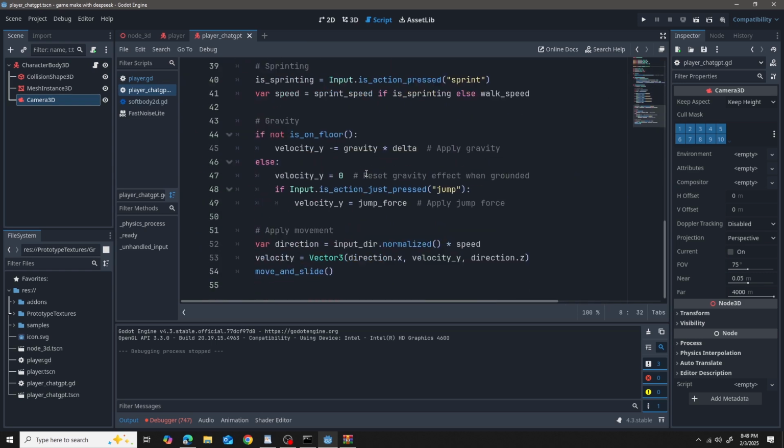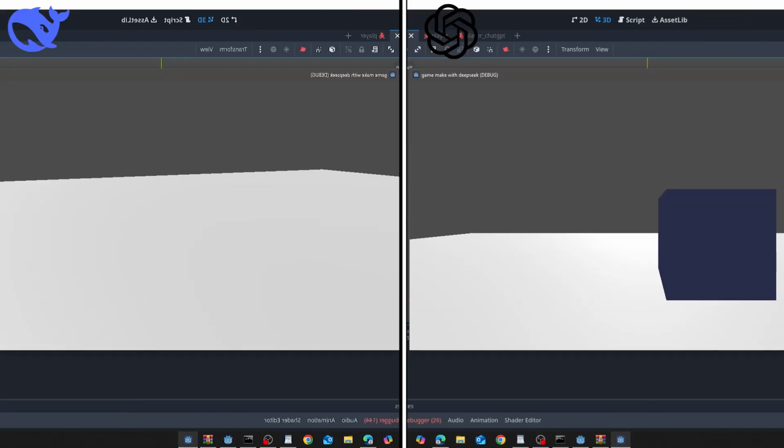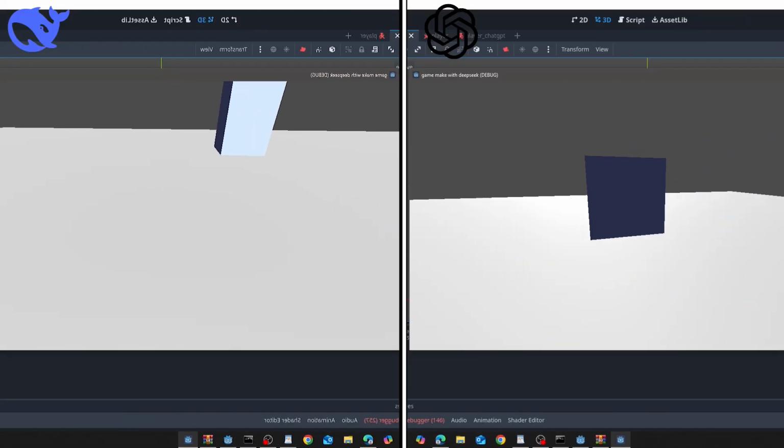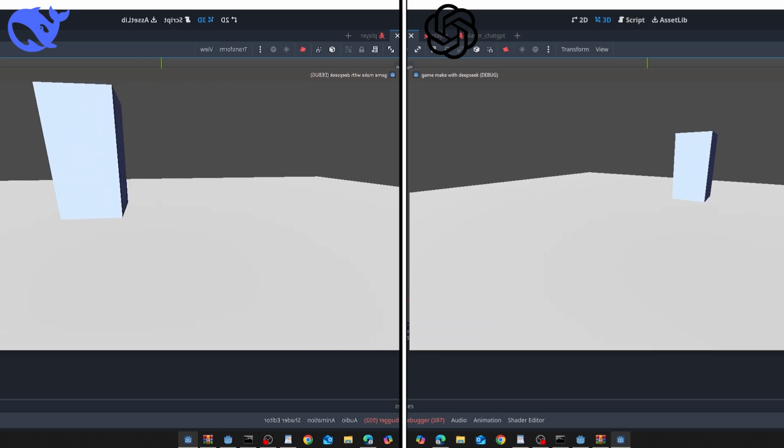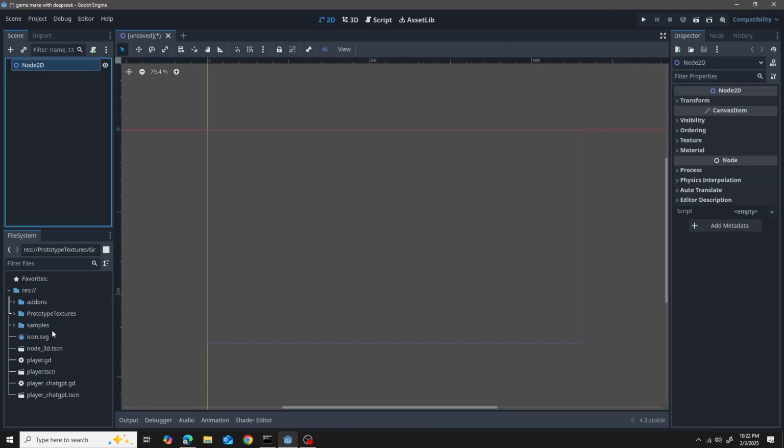So for this round, I think it's definitely kind of a tie. The code by ChatGPT and DeepSeek is pretty amazing, and you can see both of them working alongside. So yeah, both of them are quite good.